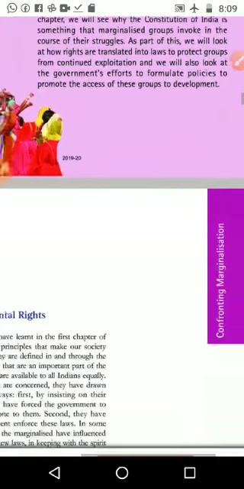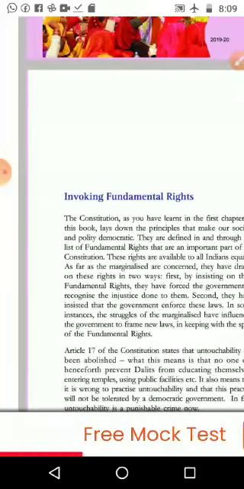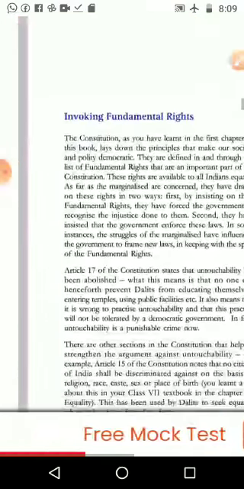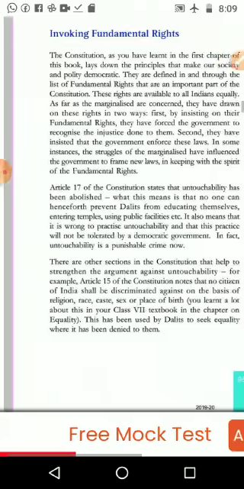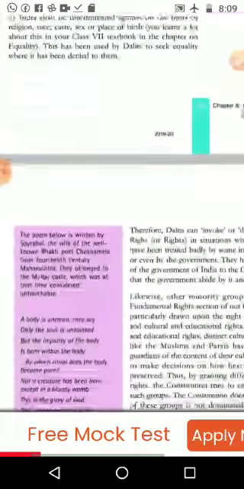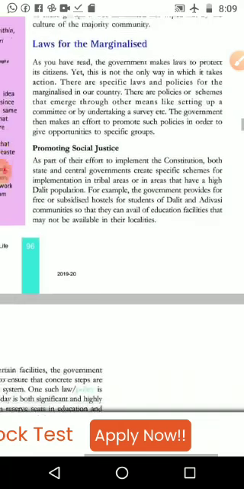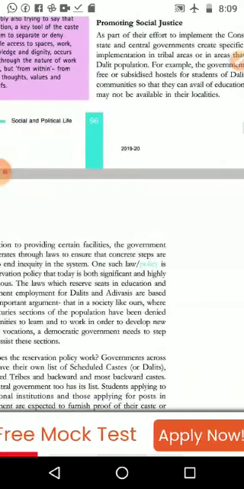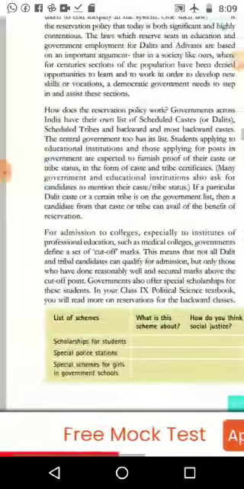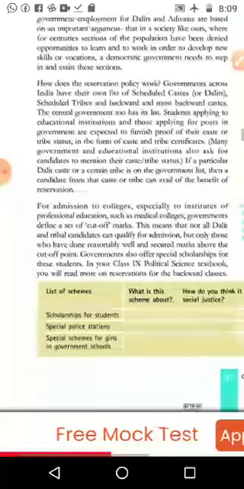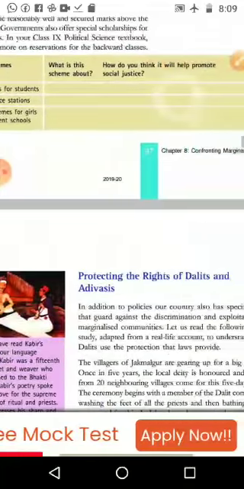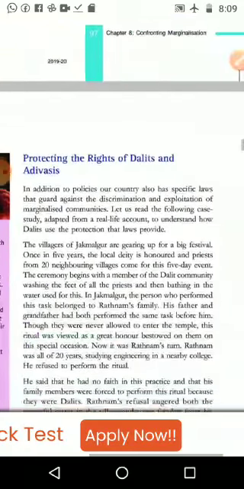So we can see the chapter's main headings. Invoking fundamental rights: what are the fundamental rights related to the marginalized people? And then laws for the marginalized. Other than the constitutional provisions, some other laws are there, like reservations and many other things. In this lesson we will study many article numbers and many technical terms, so be careful when you are reading the lesson.